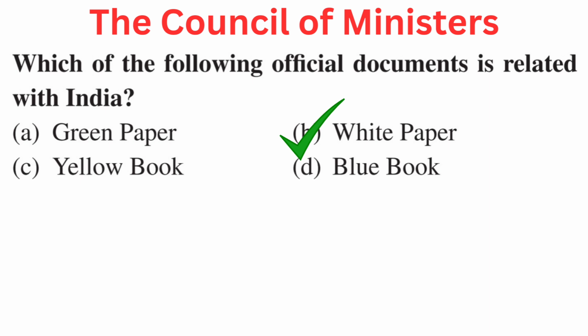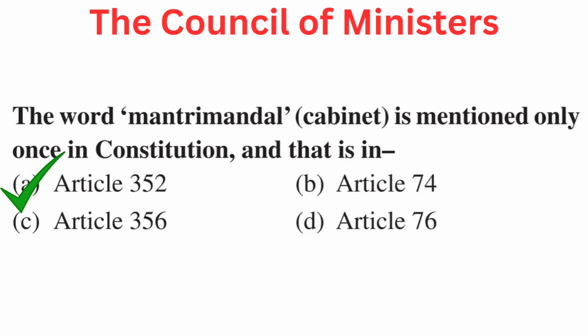Your question is, which of the following official documents is related with India? Your options are A. Green paper, B. White paper, C. Yellow book, or D. Blue book. Right answer is B. White paper. Your question is, the word Mantri Mandal, cabinet, is mentioned only once in the Constitution and that is in. Your options are A. Article 352, B. Article 74, C. Article 356, or D. Article 76. Right answer is A. Article 352.